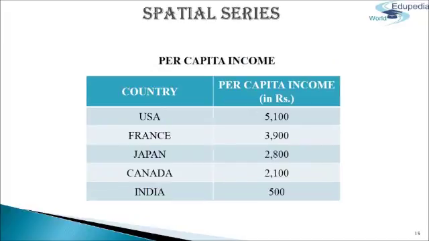Next, we come to spatial series. A series of value of some variable according to geographical division of the universe under study is called a spatial series or geographical series. Data are presented with reference to some geographical division, that is country, state, city, town, village or colony. Here let's take an example of per capita income of a particular country. In this table, the country name is given, that is USA, France, Japan, Canada, India, and per capita income of a particular country is given. This formation is called spatial series.